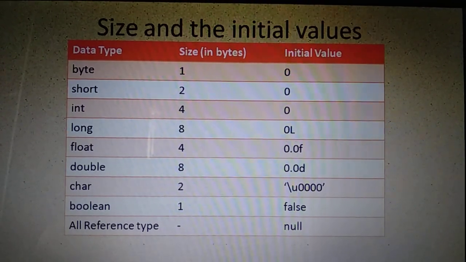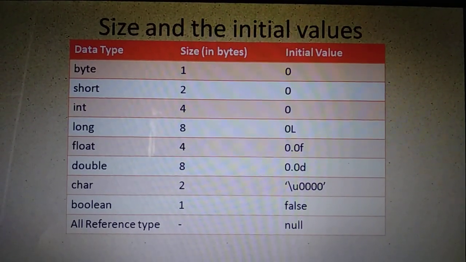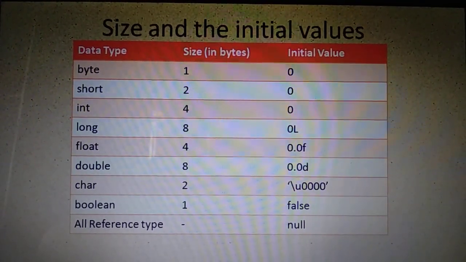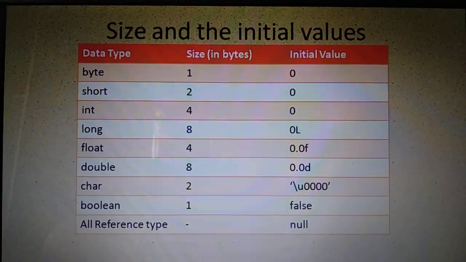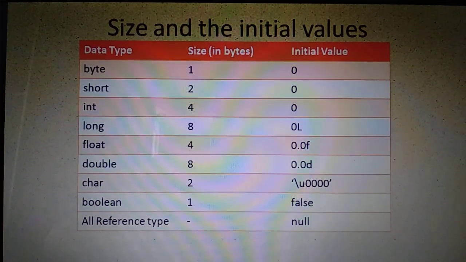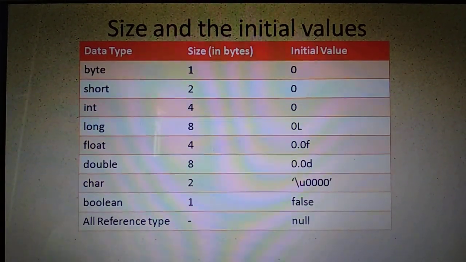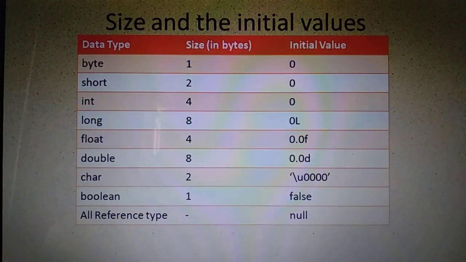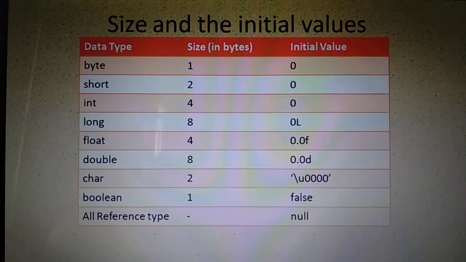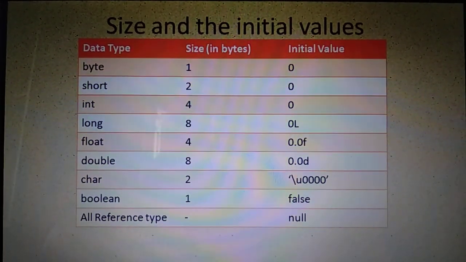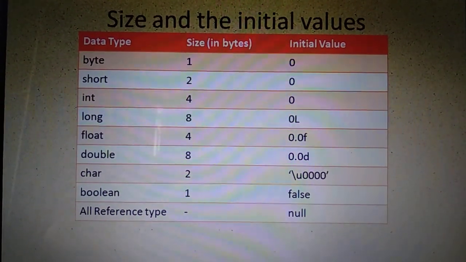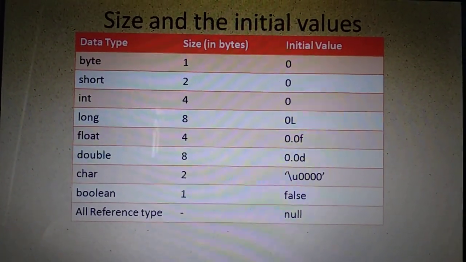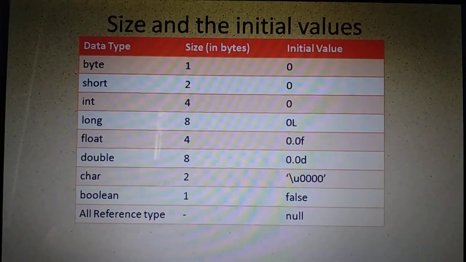See, size and initial values of data types. This is important. You can see the data types from the smallest till the biggest in size wise, which I have written based on the different categories. Okay, you can see the first 4 ones. Byte, short, int, long. These 4 belong to the integer type of data. They all are integers without any fractions. And byte contains only 1 byte. This is I have shown the size in bytes.